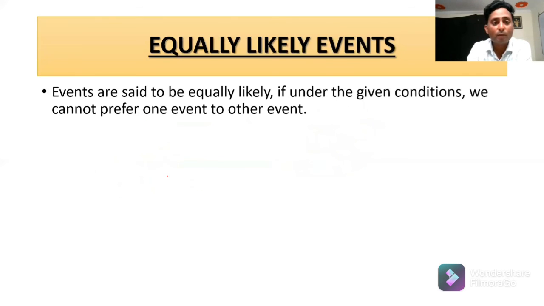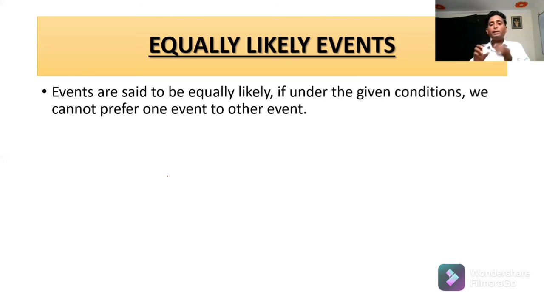So the next point is equally likely events. Events are said to be equally likely if under the given conditions we cannot prefer one event to another event. What is the meaning of this? If we roll a die, the chance of getting 1 is the same as the chance of getting 2 or 3 or 4 or 5 or 6.